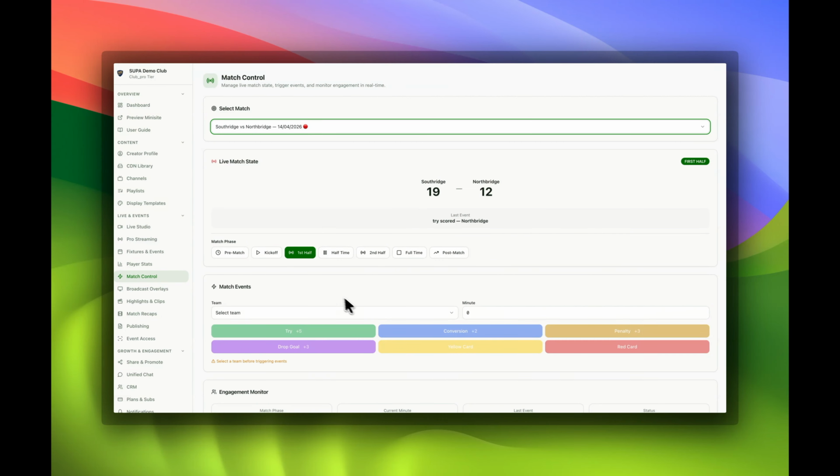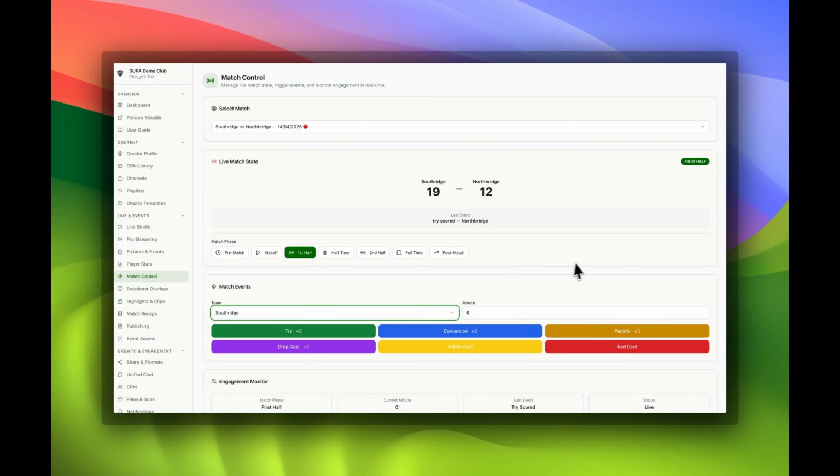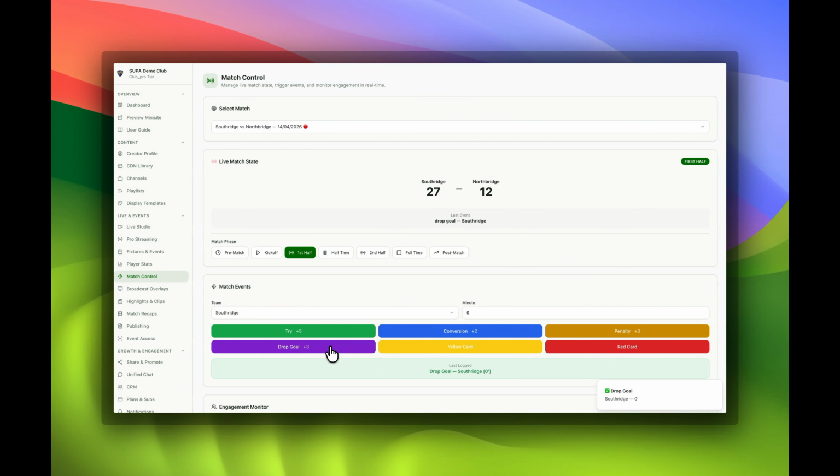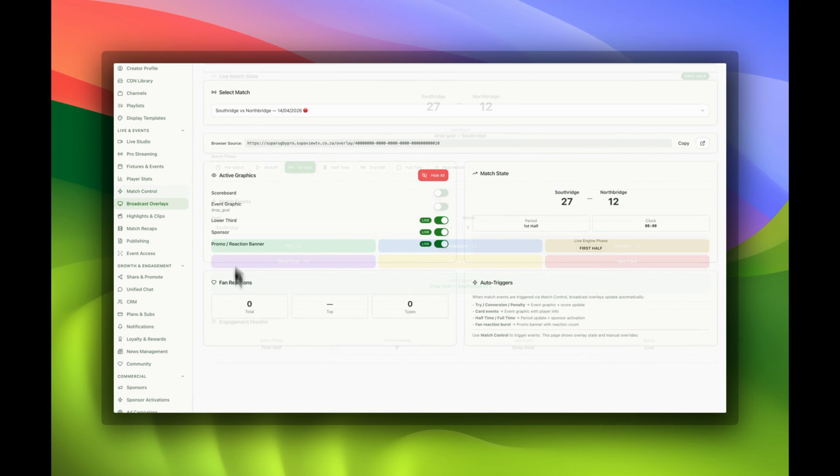Our next topic is match control. Instead of buying 8 or more different apps to run your live games, you may have noticed that everything is fully integrated into one app. You have an integrated scoreboard before the match to show which players are in the starting lineup. From that moment forward, you control the entire scoreboard from tries, conversions, penalties, yellow cards, red cards, and free kicks. All of these features are available throughout the live match and are a consistent feature at the relevant times you choose to display it. It's that simple.